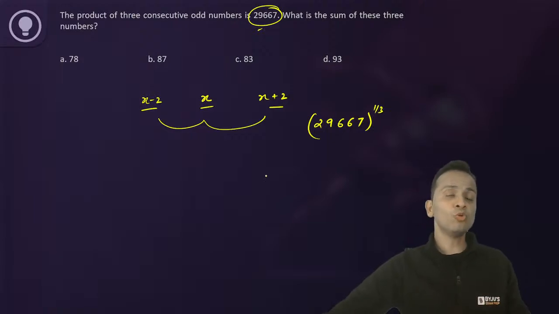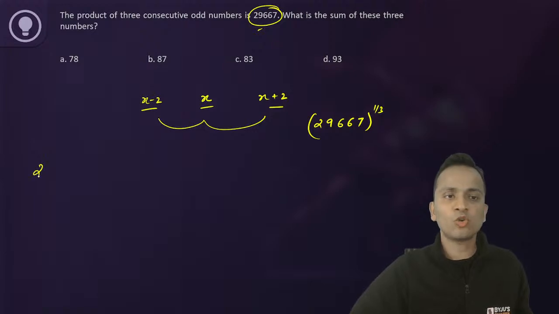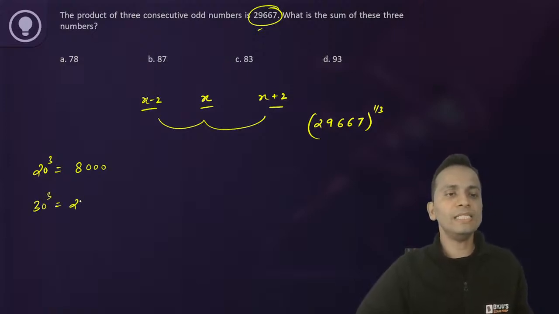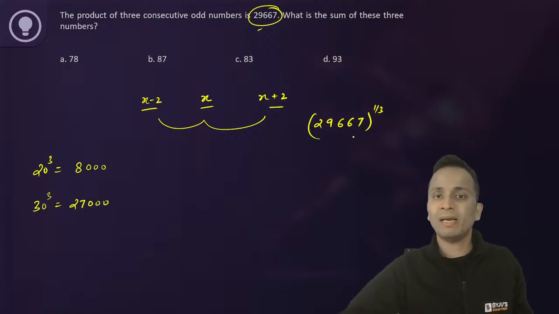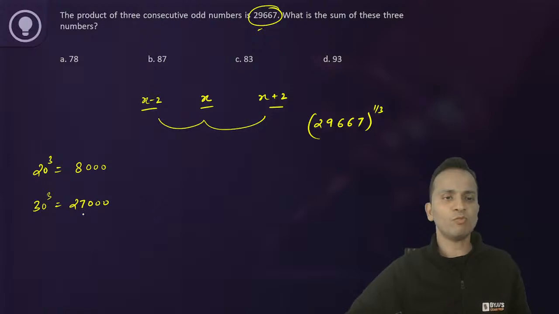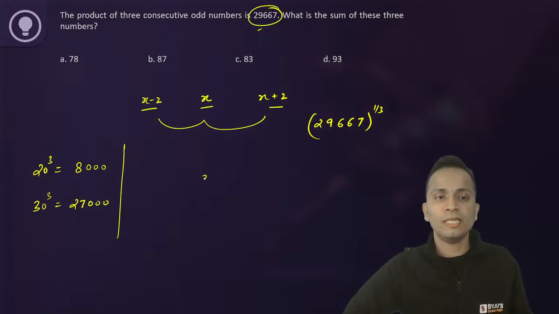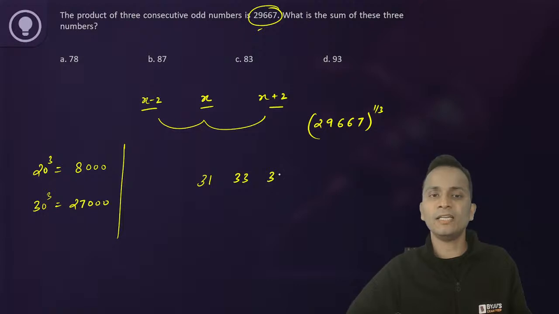Again, calculating cube root is tough, so I'll again do hit and trial. So I'll check 20 का cube कितना होता है. 20 cube is 8,000. 30 cube is 27,000. My number is just bigger than 27,000. So I can say that one of my numbers can be near to 30. Hit and trial chal raha hai bilkul. Okay. So let's say the numbers are 31, 33 and 35.